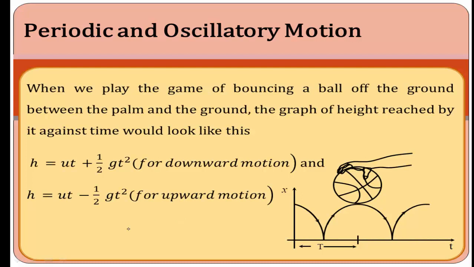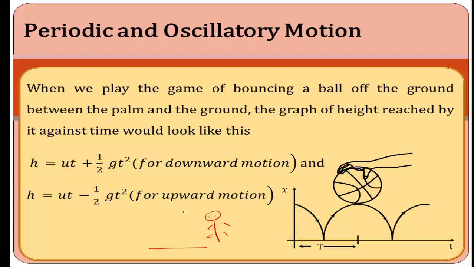Here, when we play the game of bouncing ball off the ground, I think all of you are familiar with this example or this sport. Suppose I consider this is the surface of the earth, a person standing on the surface of the earth.